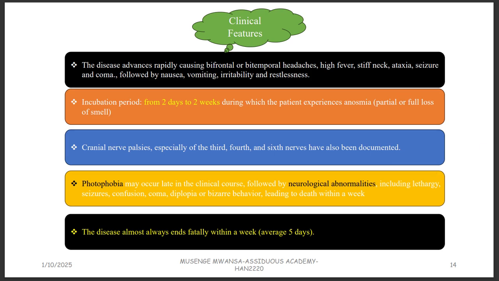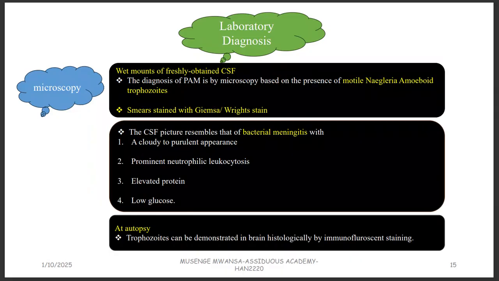This is how bad it is. Okay, so if someone has primary amoebic encephalitis caused by Naegleria for real, how can you confirm it? You can perform microscopy on freshly obtained cerebrospinal fluid. And remember, in the cerebrospinal fluid you are trying to look at the amoeboid form, which you can see under the microscope when you have stained the smear with Giemsa stain. And then the CSF picture resembles that of bacterial meningitis.